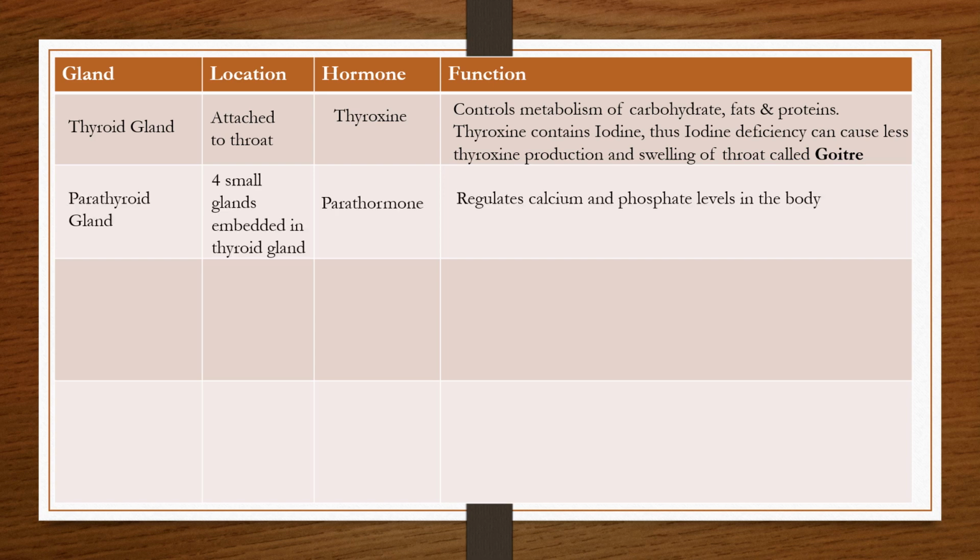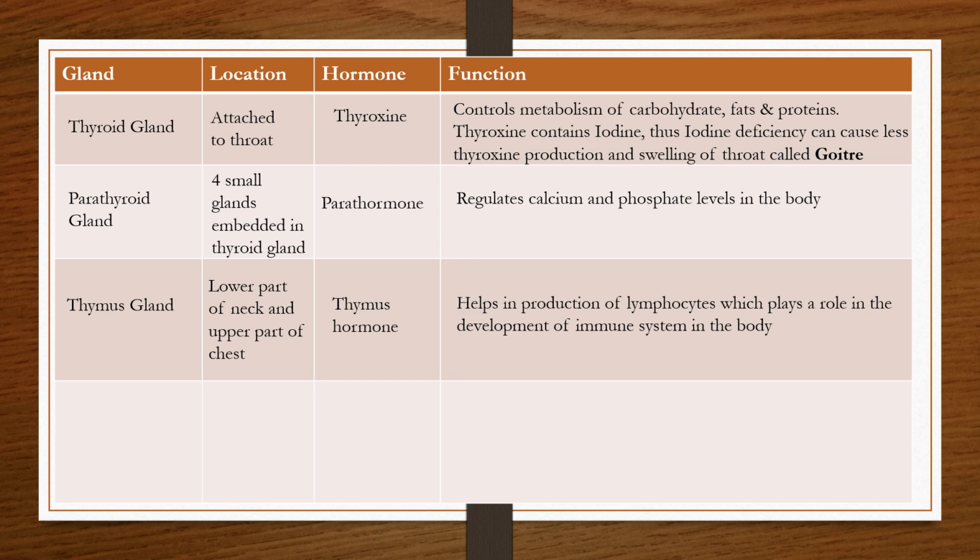Then let's look at parathyroid hormones. These are 4 small glands which are embedded in the thyroid gland. And the hormone they produce is known as parathormone. Parathormone regulates calcium and phosphate levels in the body.